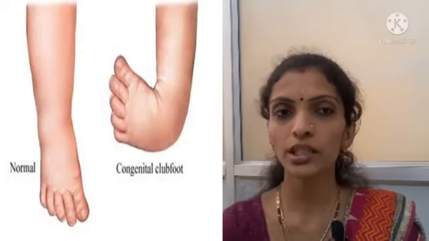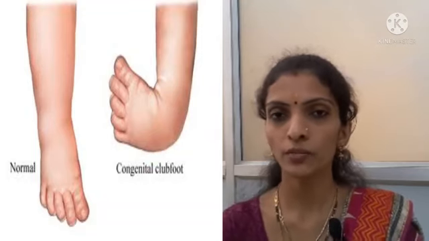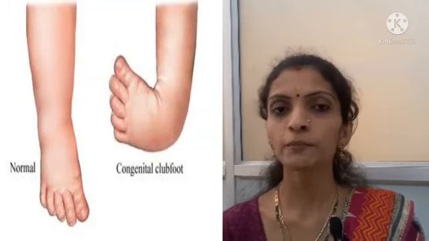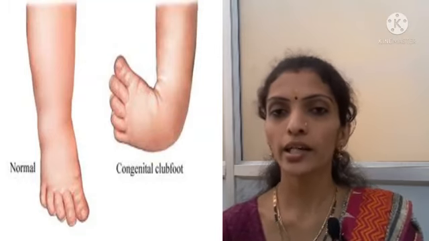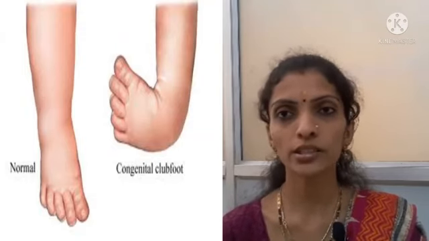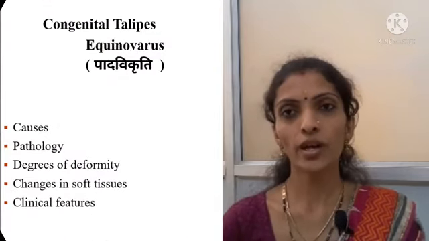So the condition here will be club foot due to fixation in plantar flexion and inversion and adduction at the mid-tarsal joint. This condition is known as congenital talipes equinovarus.